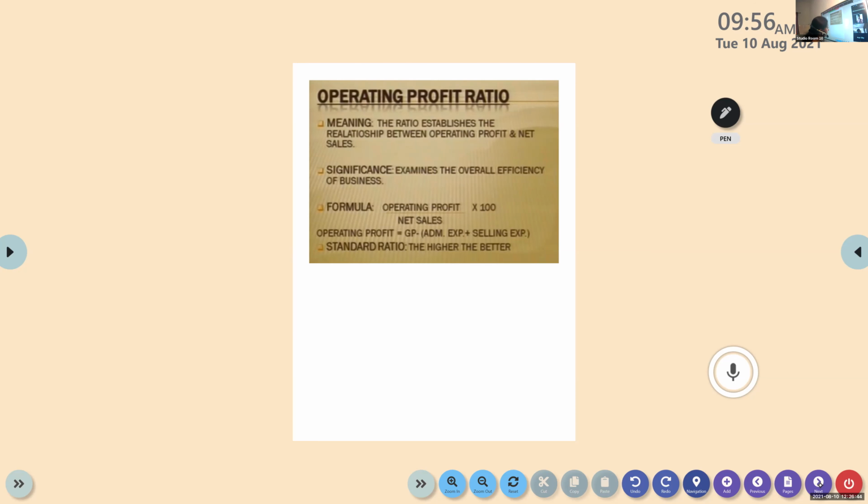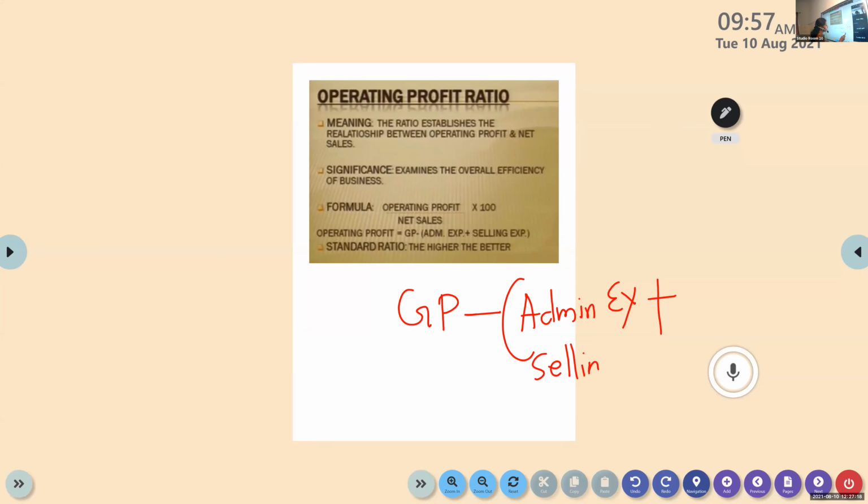Coming to the numerator, operating profit is equal to gross profit minus administration expenses and also selling and distribution expenses.